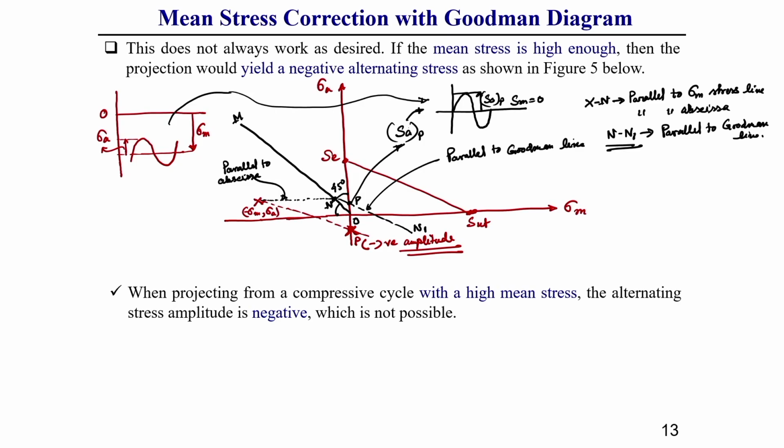If we do the analysis this way, whatever damage we get is the corrected damage. That is why it is called mean stress correction with the Goodman diagram for compressive types of stress amplitude. This you should keep in mind.